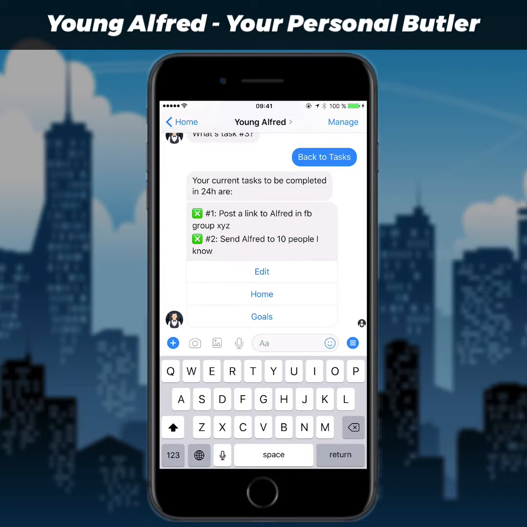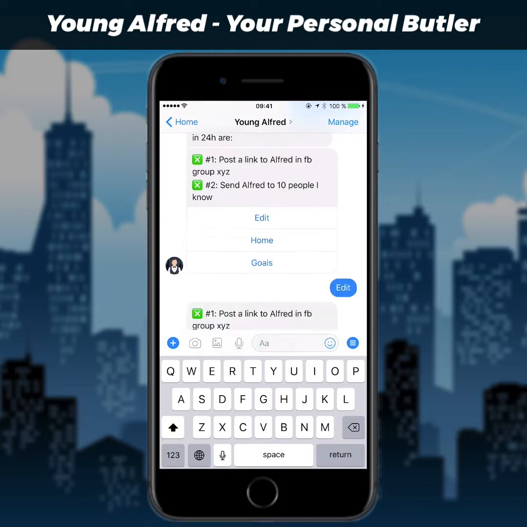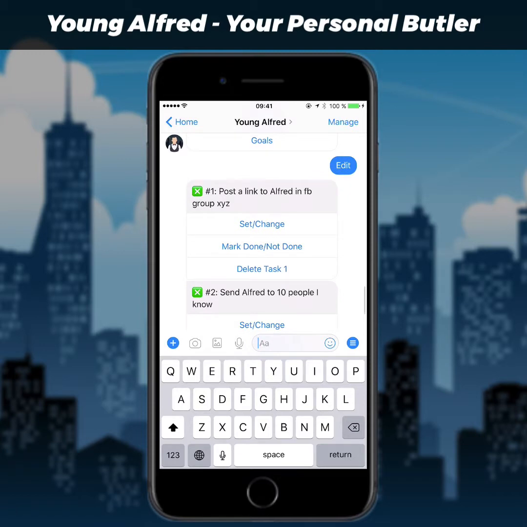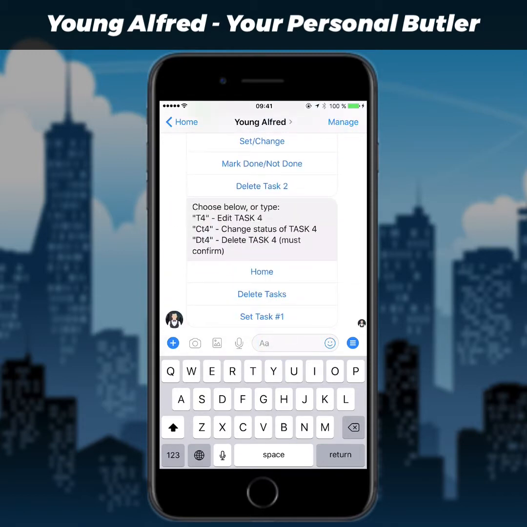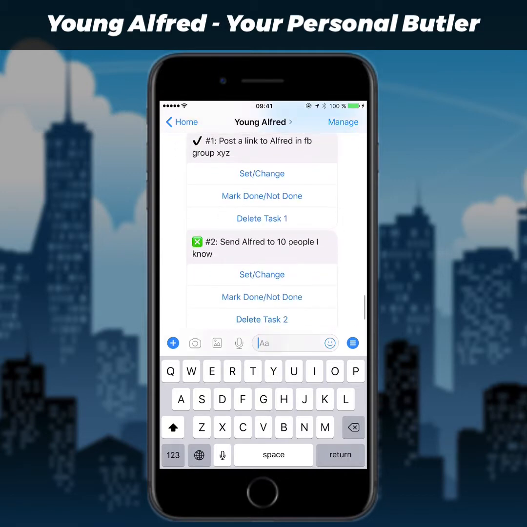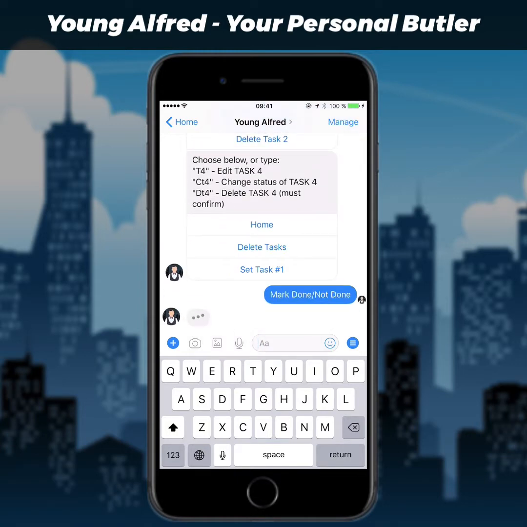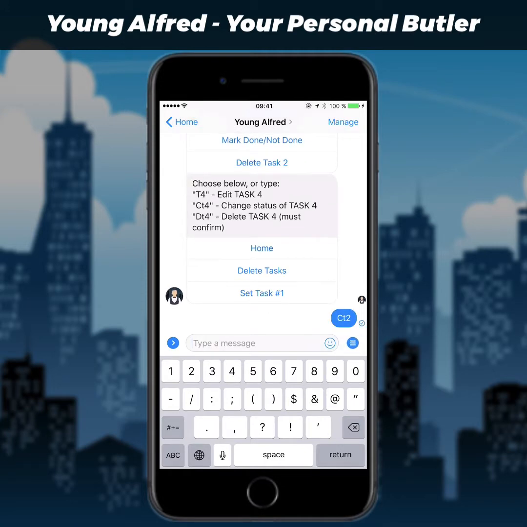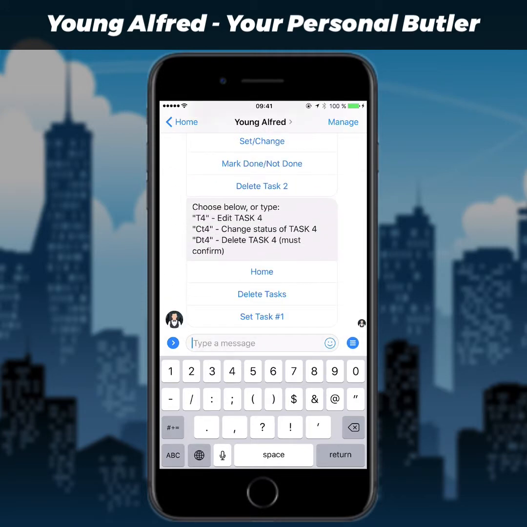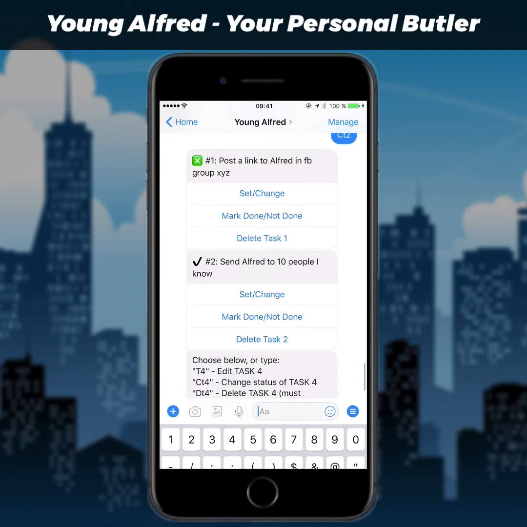So let's say I did post a link to Alfred in the Facebook group. I'll hit edit, and I can quickly mark that as done. And let's say maybe that was a mistake and I actually wanted to hit the second one. I could either just tap the same thing again, or I could use a shortcut, which is C for change, T for task, and then the number. So let's say it was actually the second one that I wanted to mark done. So I could do that, and now we see that the second one was actually ticked instead.